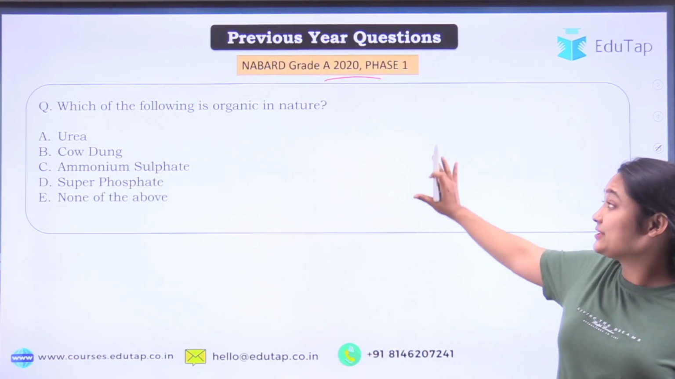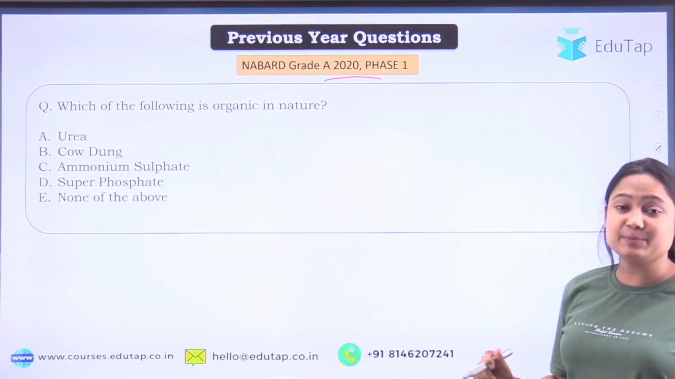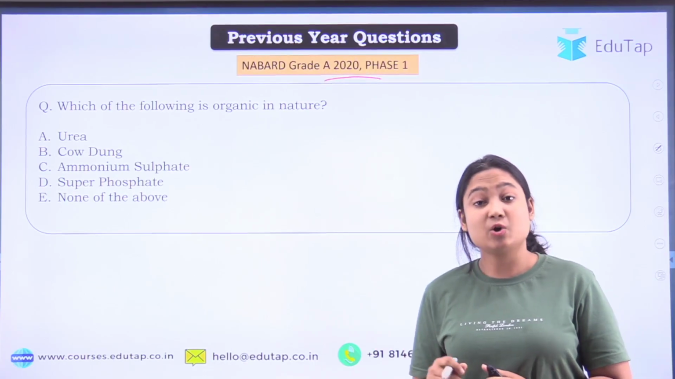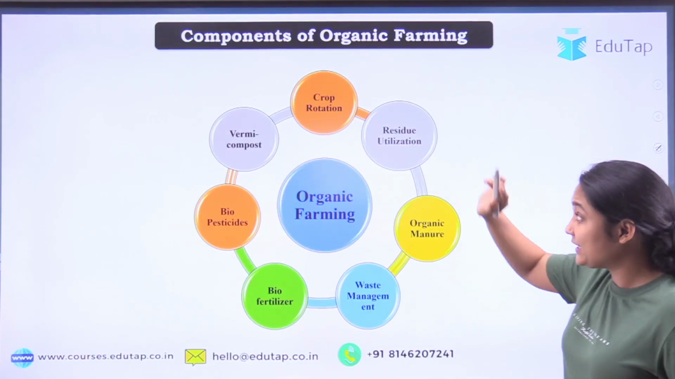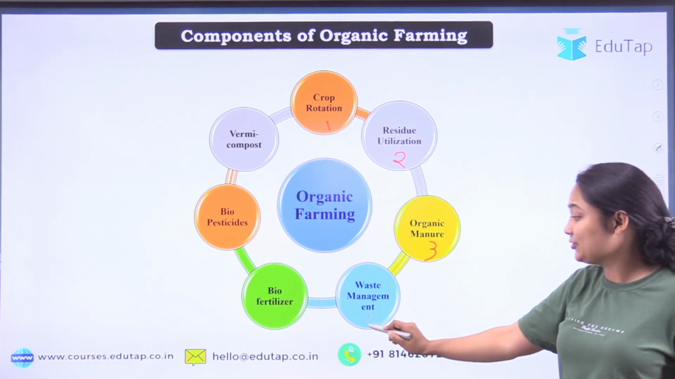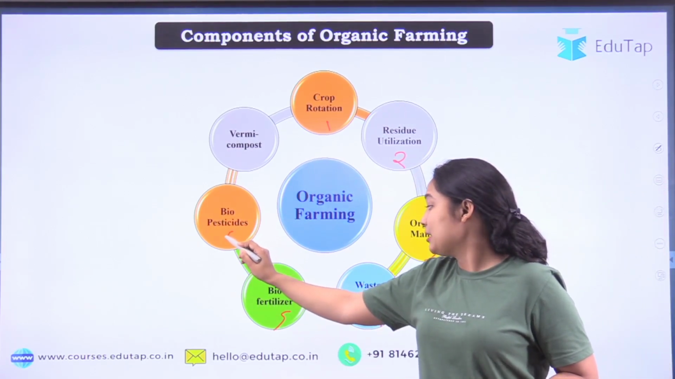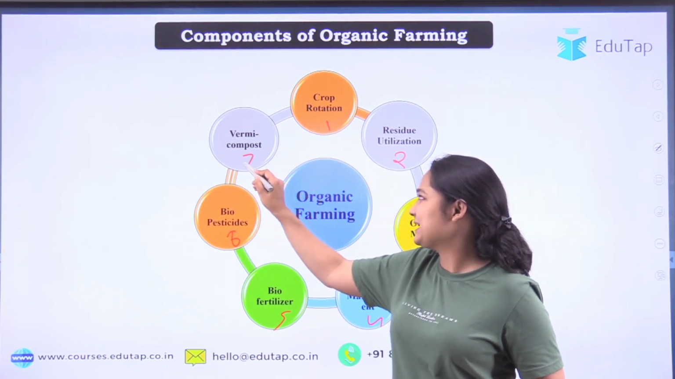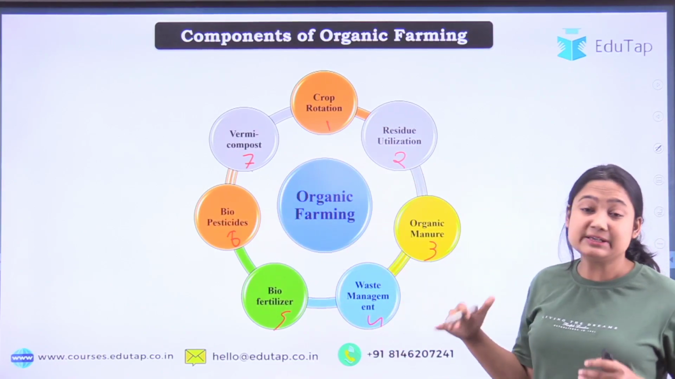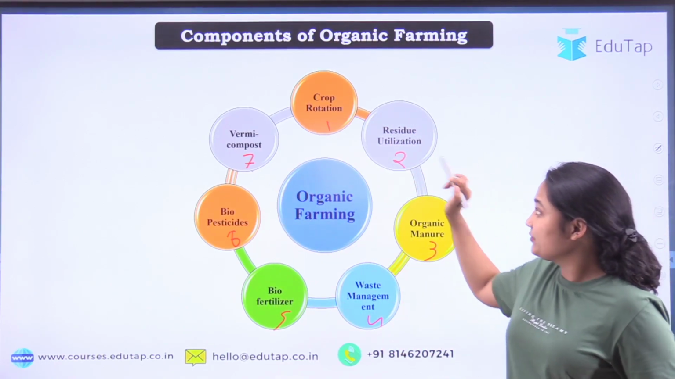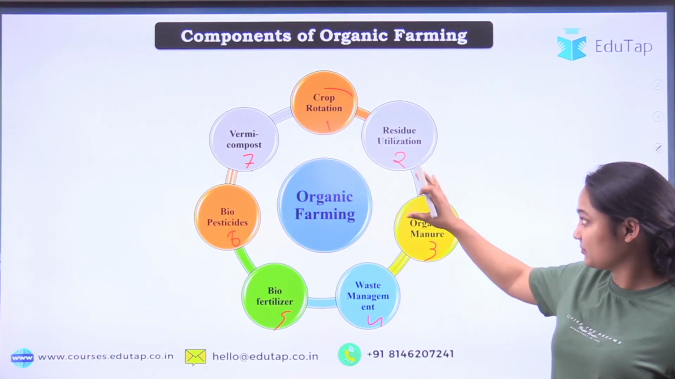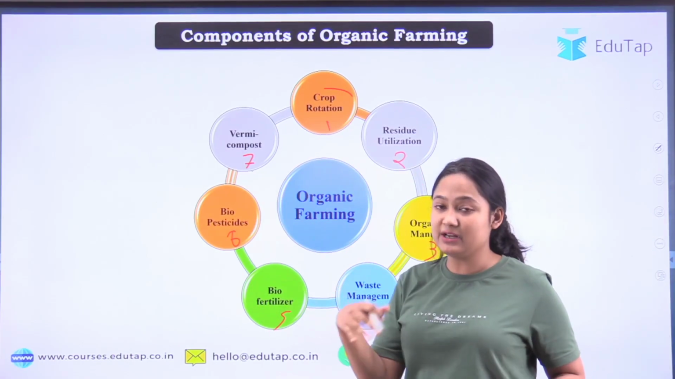So let's have a quick revision. What do we need to study to answer this particular question? We need to know about the components of organic farming. So what are the components of organic farming? First of all, crop rotation, residue utilization, organic manure, waste management, bio-fertilizer, biopesticide, and vermicompost. So remember the names of the components. Now what are these components? We will discuss them one by one. Let's cover the first 4 in one go, and then we will cover the other 3.